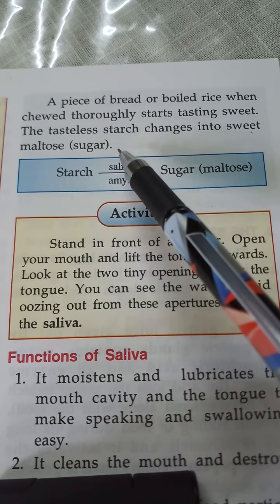Maltose is a sugar. Then again it must be digested inside the stomach. Maltose must again change into glucose. Then only our body can absorb it. So a part of the digestion takes place inside the mouth.